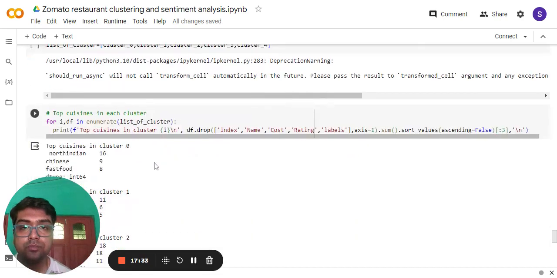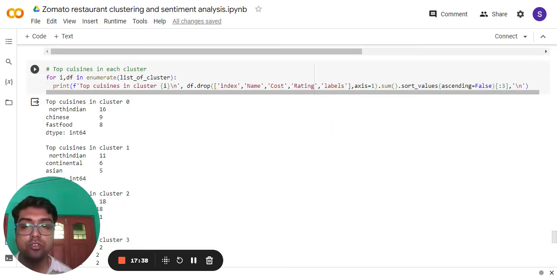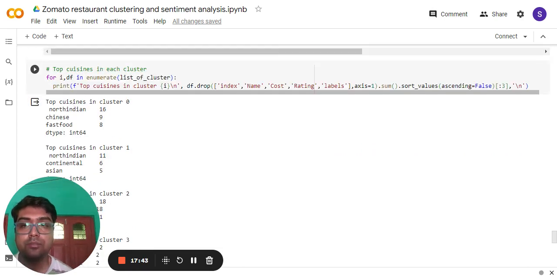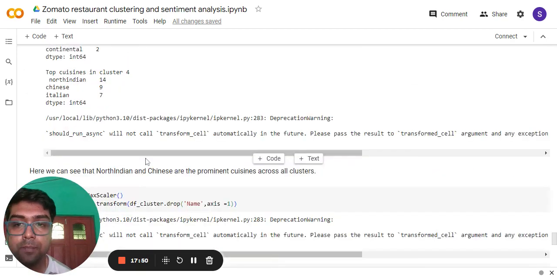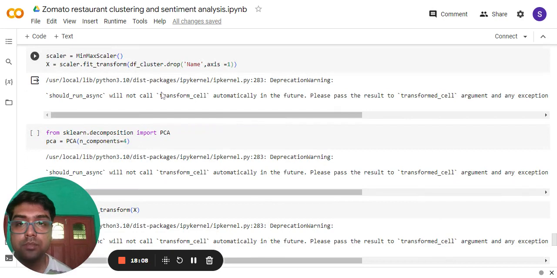And then I printed the clusters with top cuisine. So this is the output of the top cuisines in cluster 0, cluster 1, cluster 2, cluster 3, and cluster 4. One important thing we can see from that, North Indian and Chinese are the prominent cuisines across the clusters. Now I have used MinMax scaler in the cluster file.